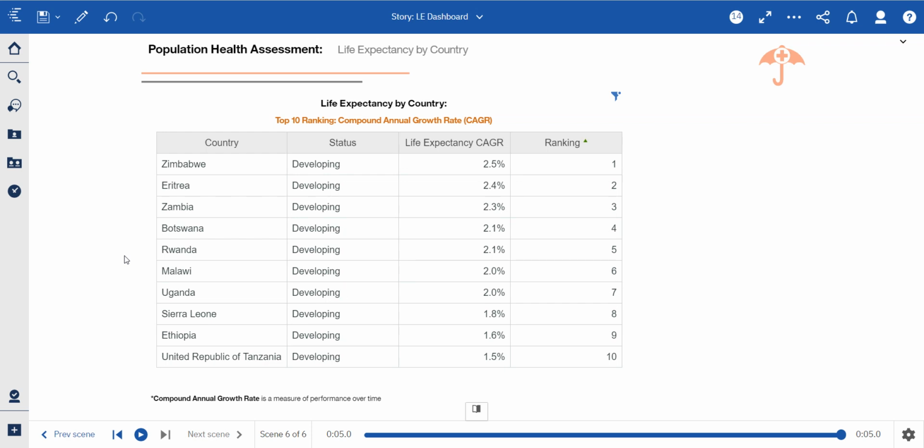As you can see, the countries listed here are all African countries. Furthermore, they are all developing. And as you can see, they do have a pretty good increase in terms of their compound annual growth rate as well. So with that said, this concludes this presentation regarding life expectancy data.